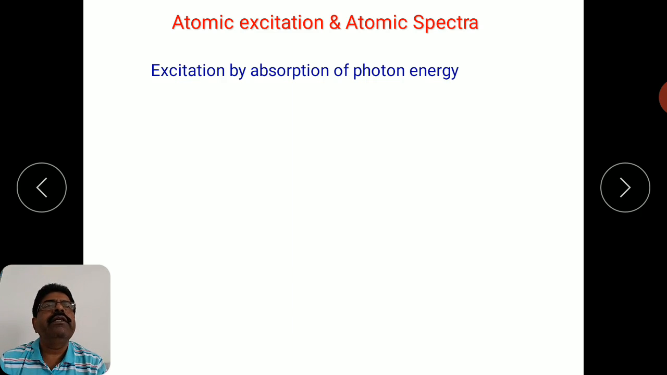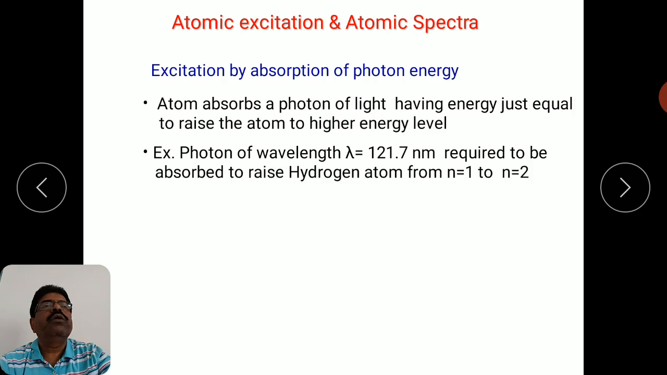In the first method, excitation by collision, we have seen that a highly energetic particle collides with the atom, so the electron in that atom will be excited. But here, instead of colliding the atom with a highly energetic particle, photons of certain energy are used directly, and the atom will absorb a photon of light having energy just equal to raise the atom to a higher energy level.